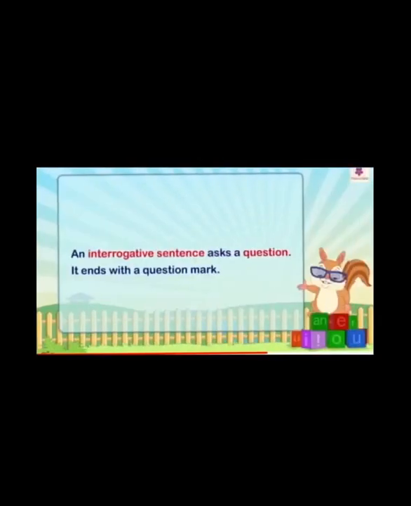An interrogative sentence asks a question. It ends with a question mark. So here interrogative sentence is very easy. By the question only you can understand that some question is asked to you, and at the end there will be a question mark. So that sentence will be known as an interrogative sentence.